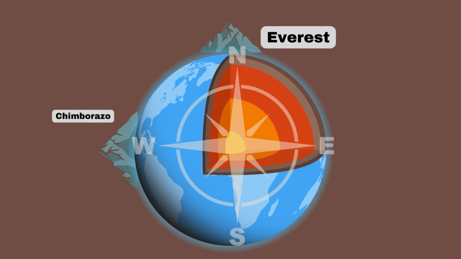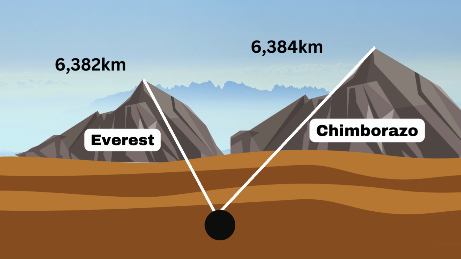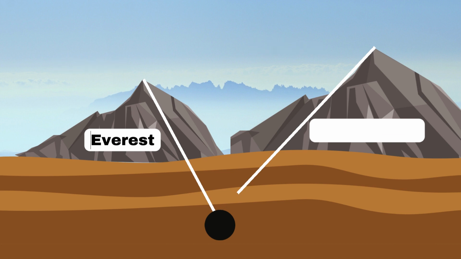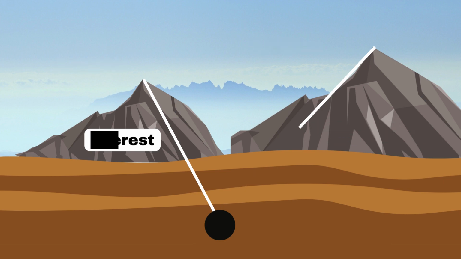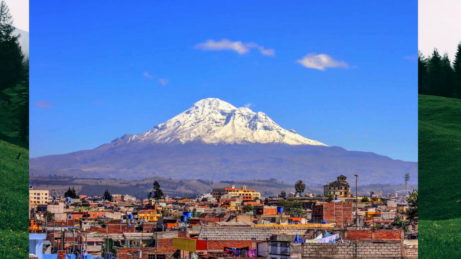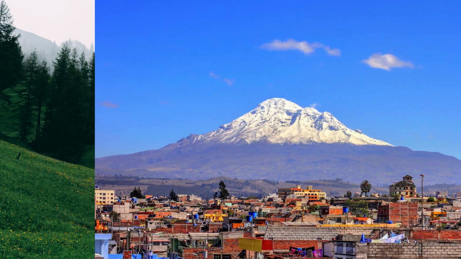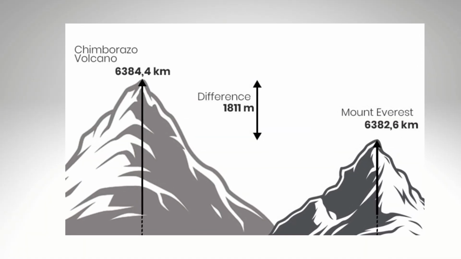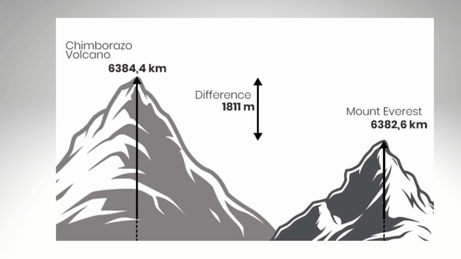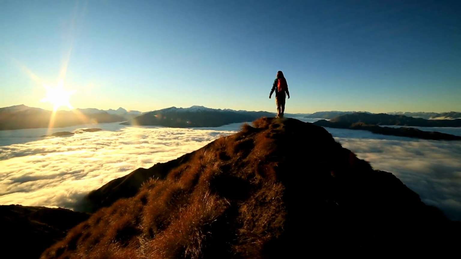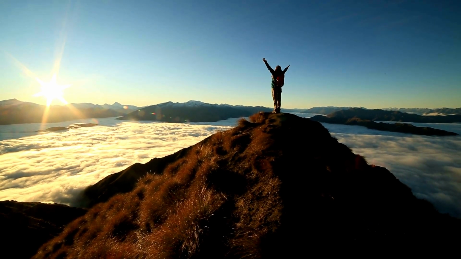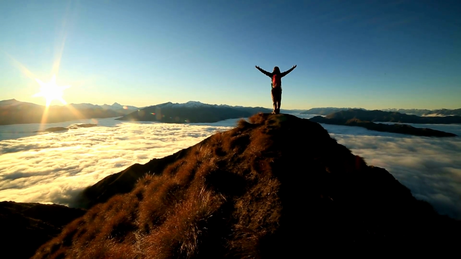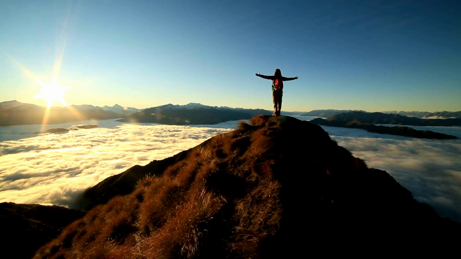However, if we measure the distance from the center of the planet Earth, the distance to the peak of Mount Chimborazo is 6,384 kilometers. Compared to this, the distance of Mount Everest from the center of the Earth is 6,382 kilometers. That is, according to these measures, Mount Chimborazo is 2 kilometers higher than Mount Everest. This 2 kilometer difference makes Mount Chimborazo the highest peak in the world. This difference is due to the bulge caused by rotational force. Because of this bulge, the region where Chimborazo is found is higher, or farther away from the center point of the Earth. Because of this, Chimborazo mountain becomes higher.